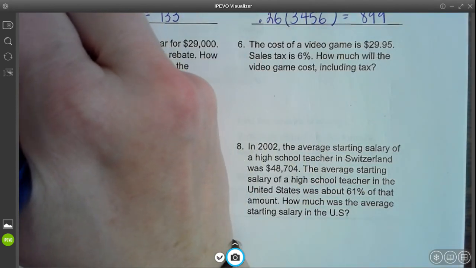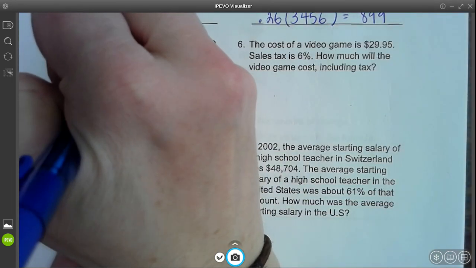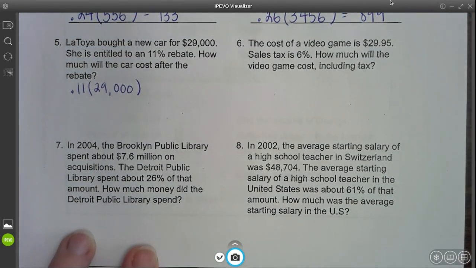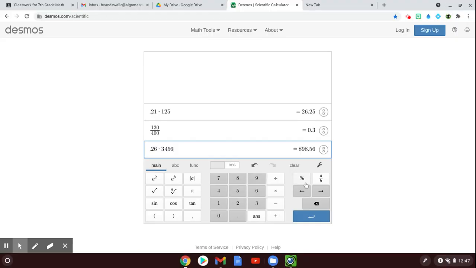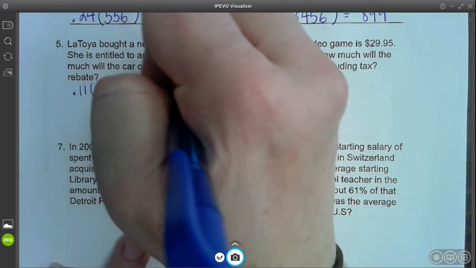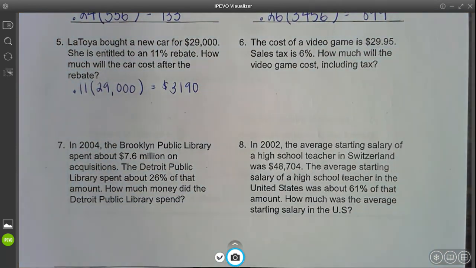So first I have to change 11% to 0.11, and then I'm going to multiply it to $29,000. So 0.11 times 29,000 is 3,190. So that's going to be the amount of the rebate. That's going to be how much she gets back.